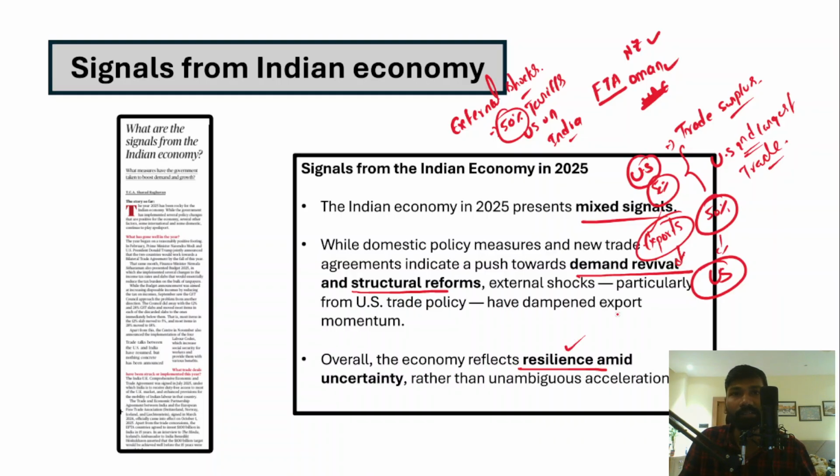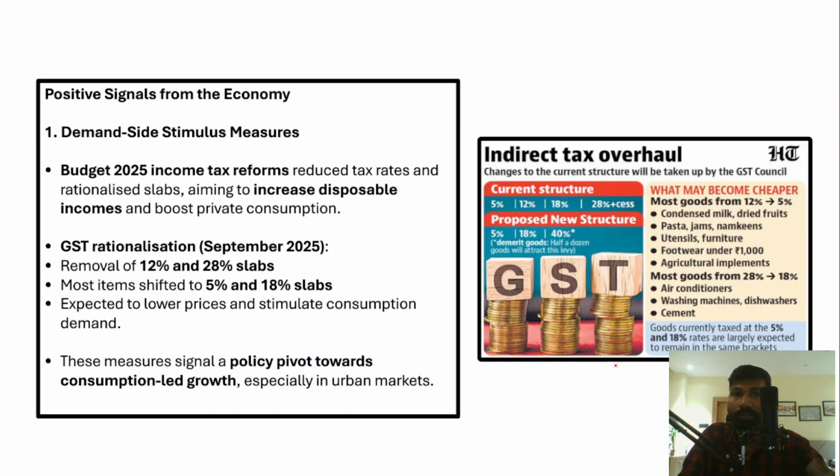So resilient means the ability to withstand difficulty and uncertainty, right? Therefore, India's economy has not shown an unambiguous acceleration. Rather, the Indian economy has shown resilience despite there being uncertainty at the global level. Right now, in this context, let's understand the positive signals of the Indian economy. So what positives have we seen in the year 2025 with respect to the Indian economy?